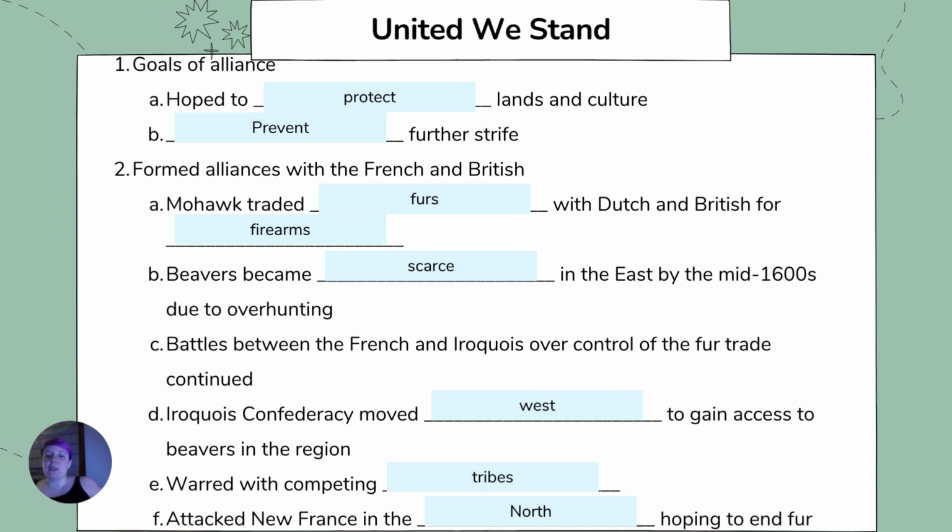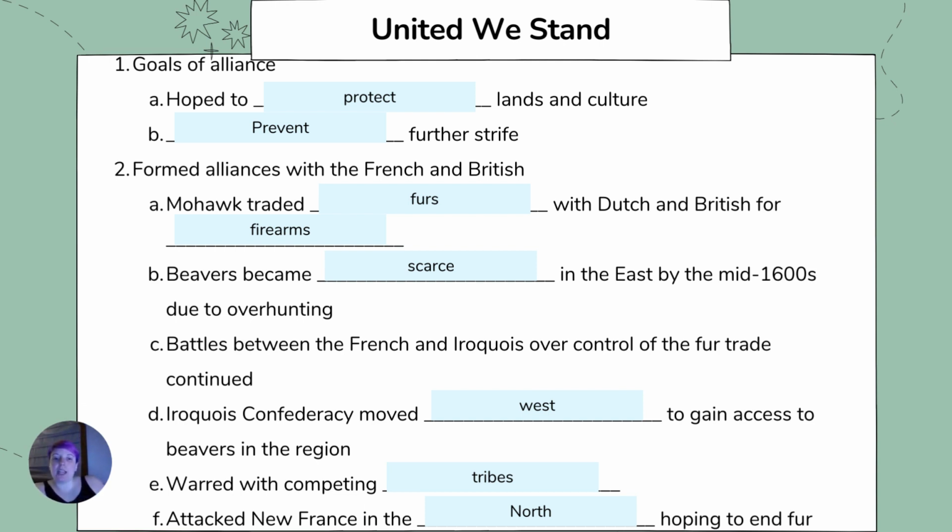Battles continued between the French and Iroquois because they both wanted to control the fur trade. Due to high demand for their fur and overhunting, beavers became scarce in the East by the mid-1600s. So as a result, the Iroquois Confederacy moved west to gain greater access to beavers in the region, warring with competing tribes along the way.